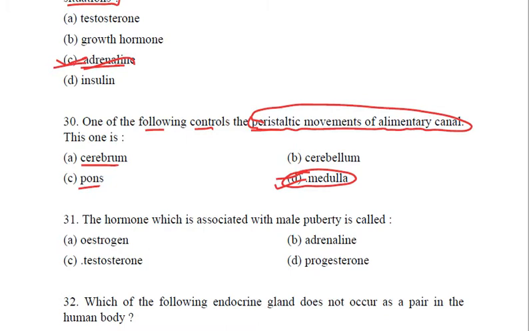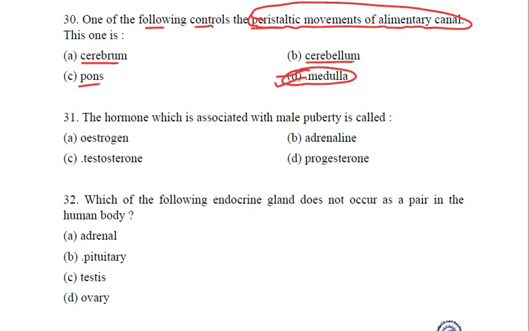Cerebrum is the reasoning, thinking, logical part, memory part. Pons deals with the rate of respiration. Cerebellum maintains the body posture and the balances. It is the medulla which controls this involuntary action of peristaltic movements of alimentary canal. So the right answer is D, medulla.